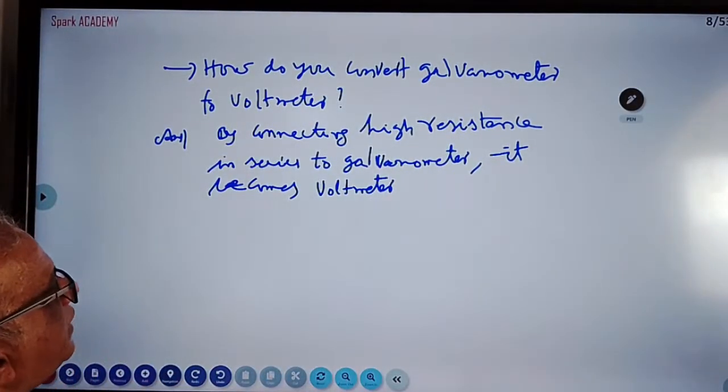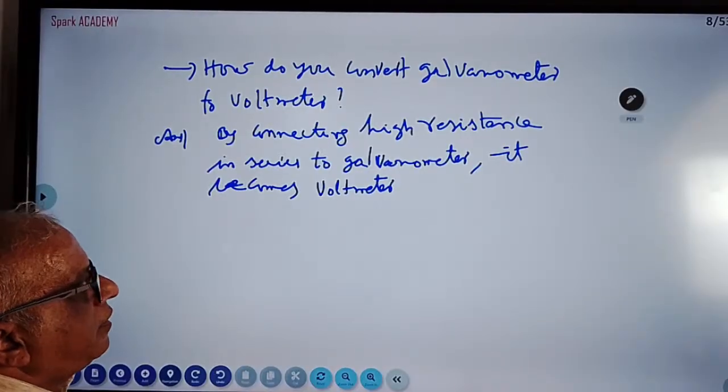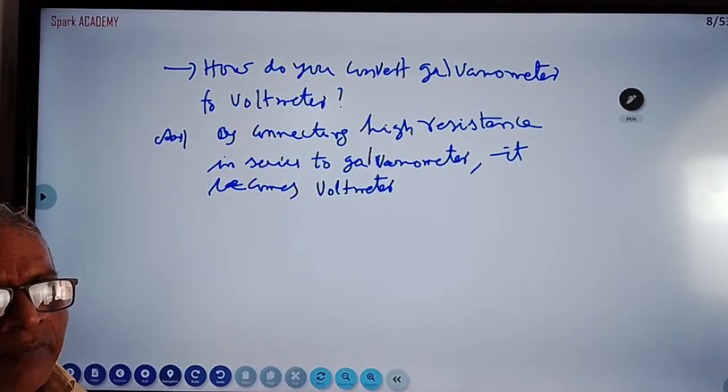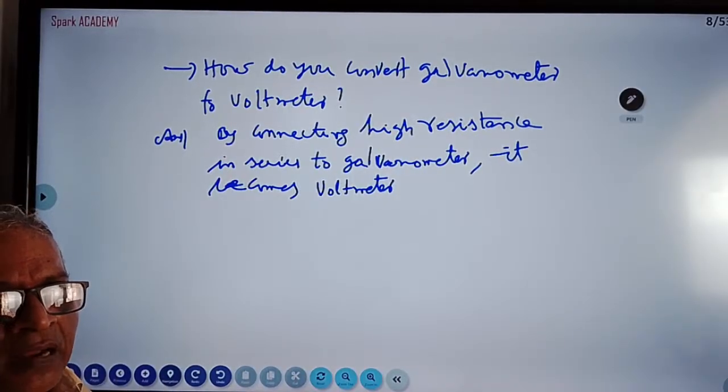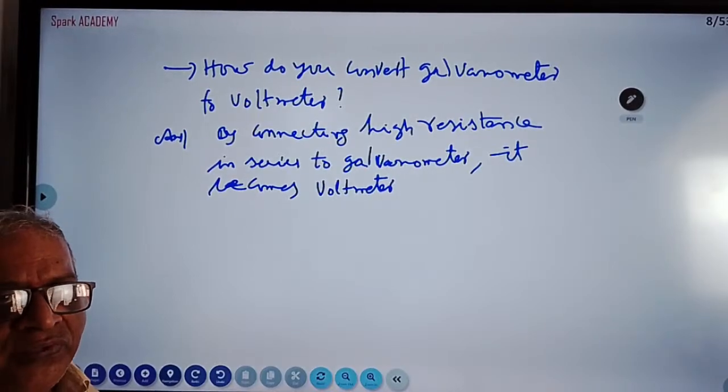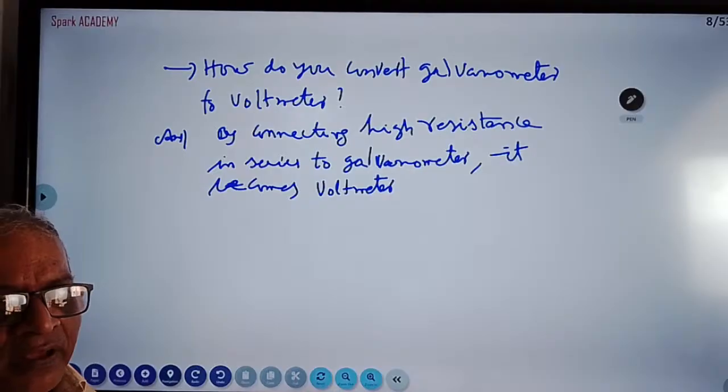Same if they ask ammeter: by connecting a small resistance, a shunt, in parallel to the galvanometer, it becomes an ammeter. That is why ammeter resistance is low, and voltmeter resistance is very high.